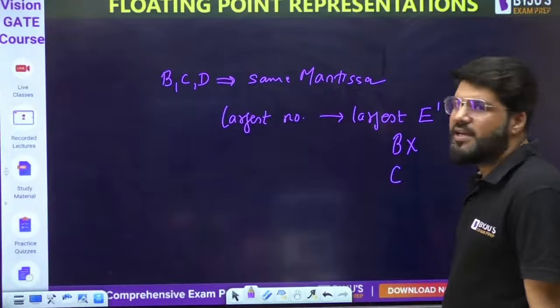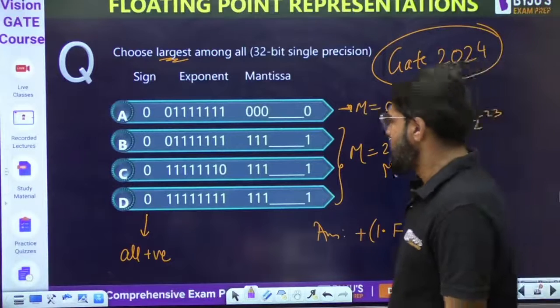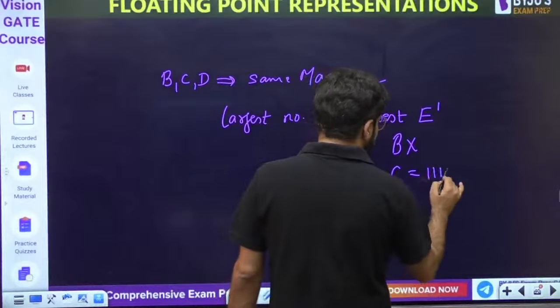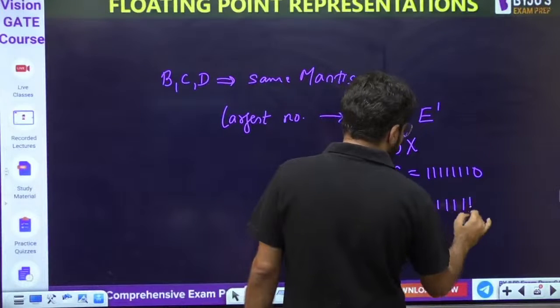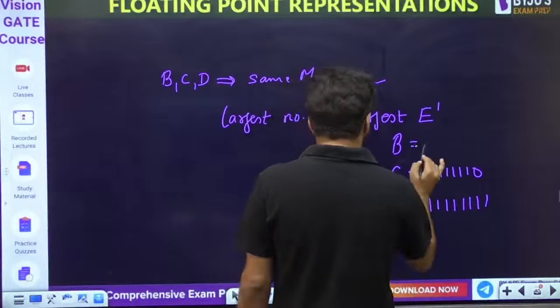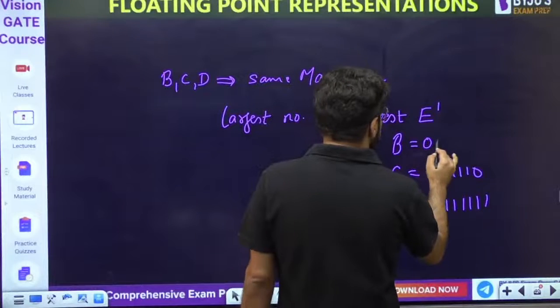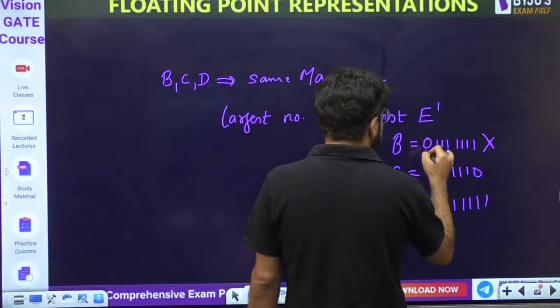Now what about C and D? 11111110 or 11111111. See, C is 11111110, D is 11111111. And if we also write B, what is that B? B is 01111111. Okay, this is wrong, because this number is the smallest.